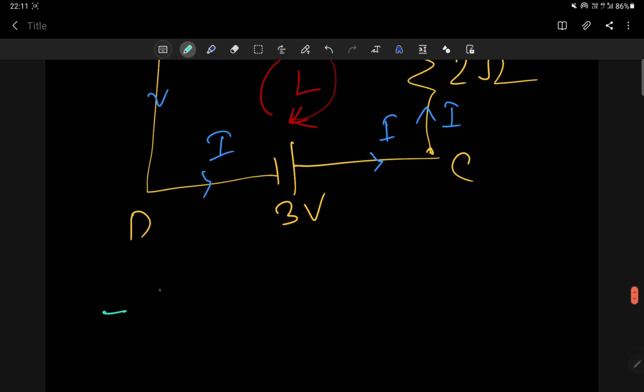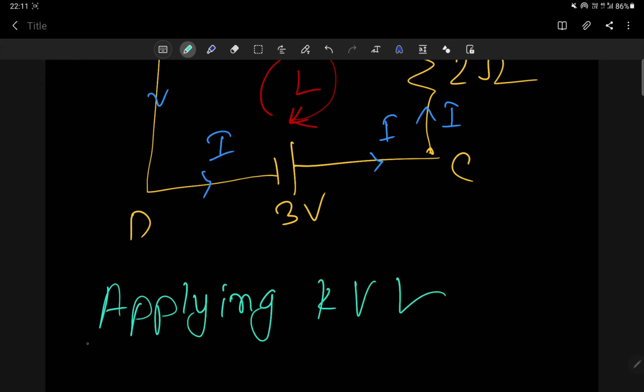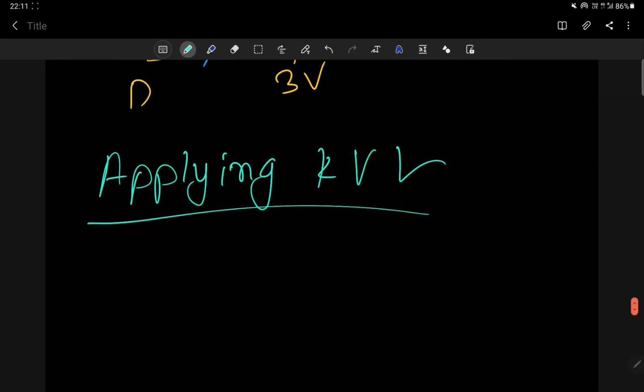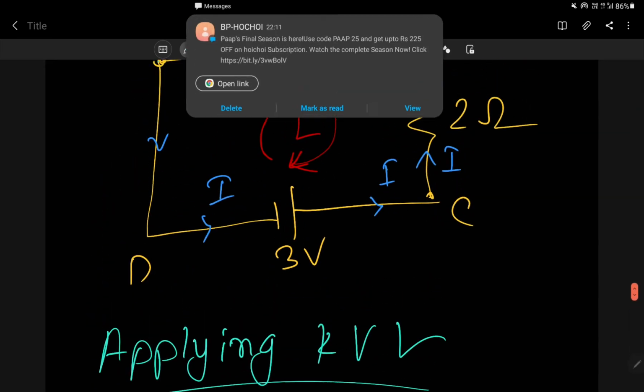So potential is how much? 5. Okay, first write the I applying KVL. Which law are you applying? Right, applying KVL, Kirchhoff voltage law. Correct. So first I will see the positive and negative. So potential will be minus 5 volt. Correct. So minus 5.